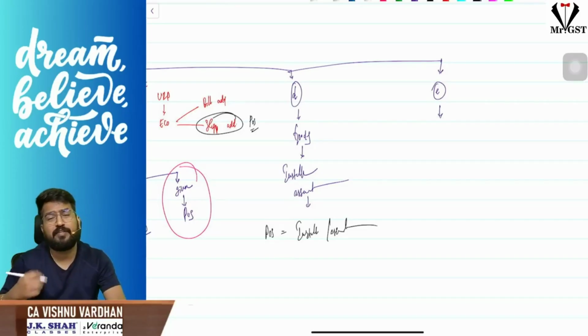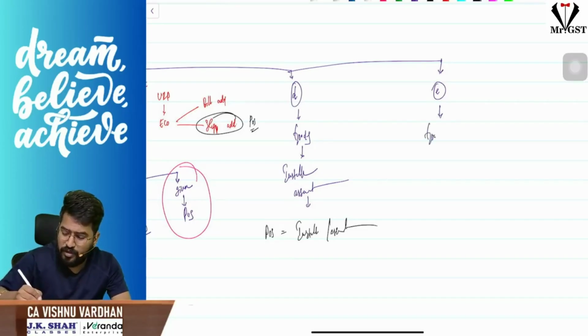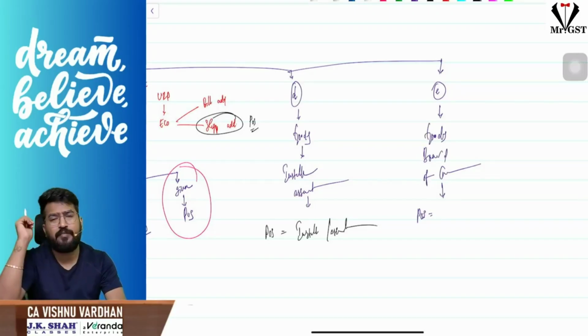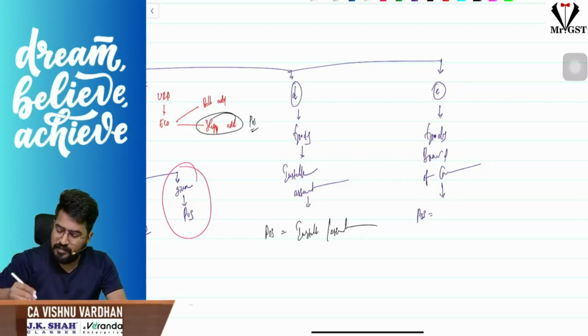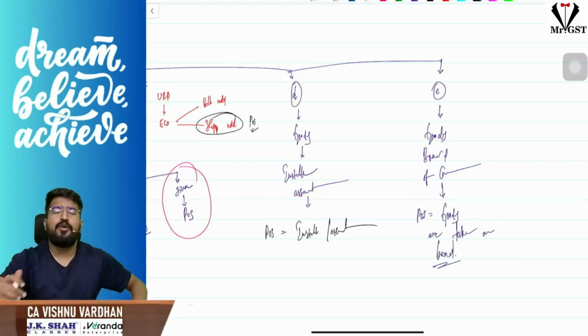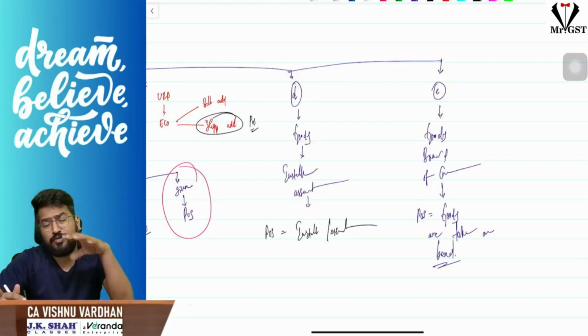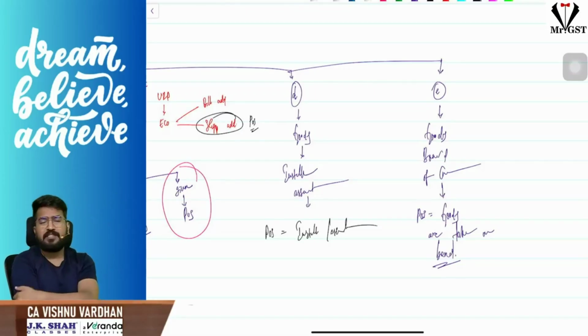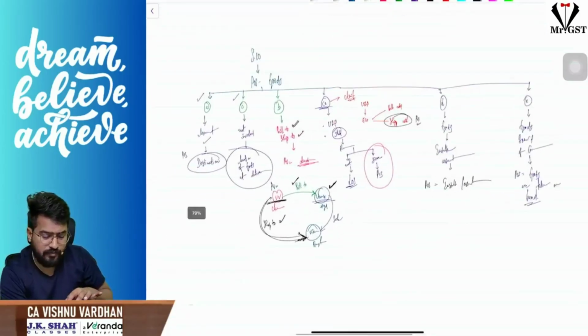In such a case, what is the place of supply? When the goods are supplied on board a conveyance, what is the place of supply? The place of supply is where these goods are taken on board, not where you boarded. You are traveling from Hyderabad to Delhi, but whatever goods you are buying during the flight journey were taken on board in Bengaluru. Imagine that; then the place of supply will be Bengaluru for all these things. So that is what section 10 is all about.